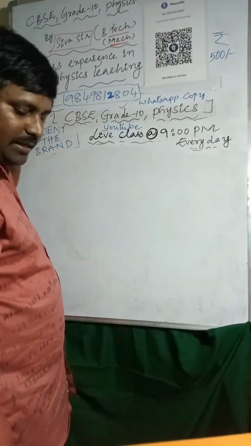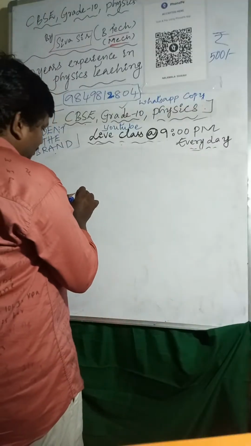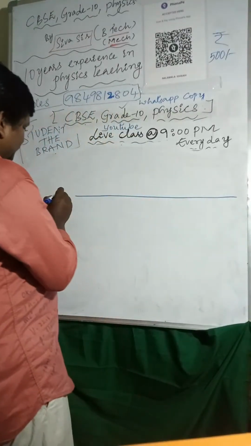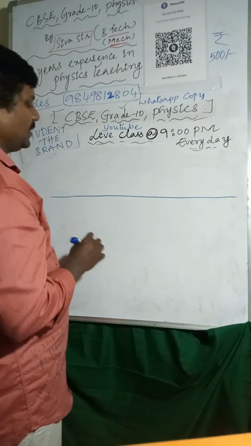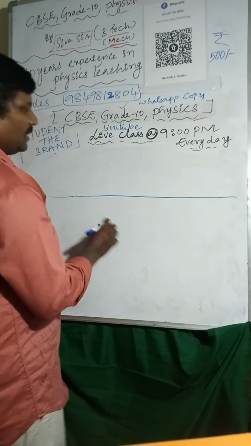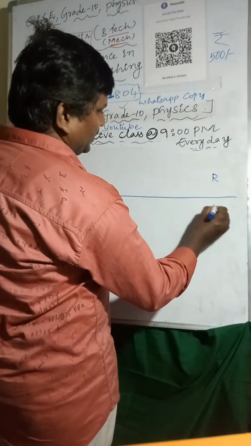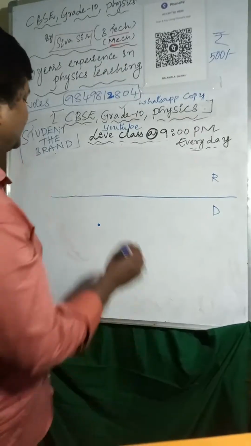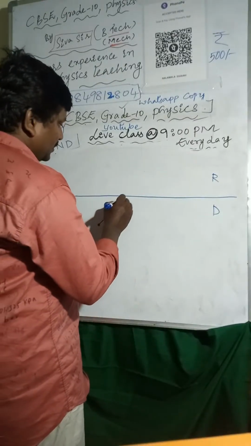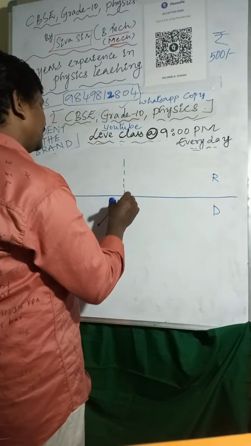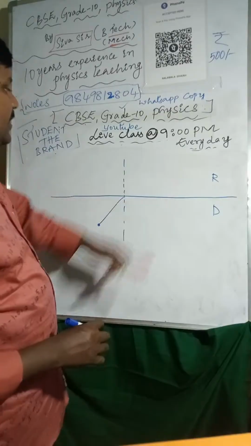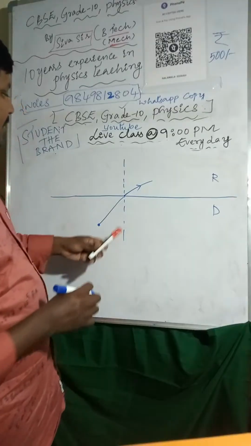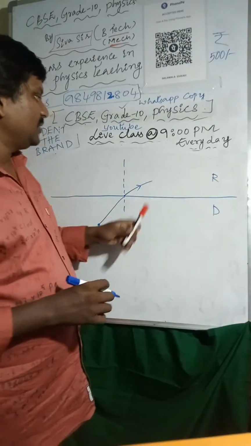So now, I have explained refraction and refractive index. Now I am considering, here you can see, this is the rarer medium and denser medium. Light ray is coming from one point. So here, if the light ray is passing from denser to rarer, generally it moves away from the normal line.